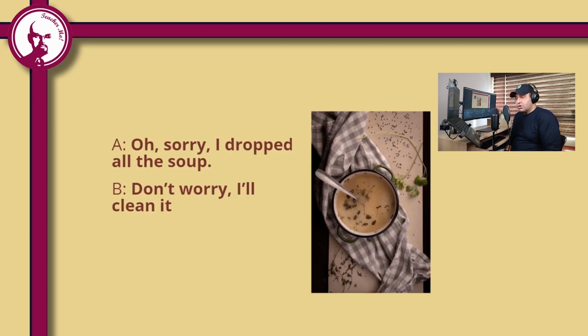We also use will for other purposes. Look at the mini conversation that we have here on this slide. Speaker A says, oh, sorry, I dropped all the soup. And speaker B says, don't worry, I'll clean it. I'll. Apostrophe double O. You know it stands for will. So I will clean it. Is it a prediction? I'll clean it? No. This is not a prediction. You know, speaker B is showing his willingness to do so.